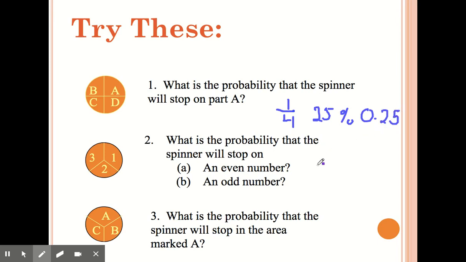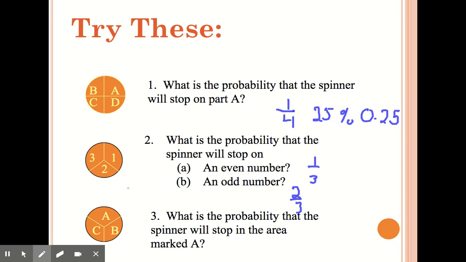What is the probability that the spinner will stop on an even number? What's the probability it'll stop on an odd number? Well, there's only 3 possibilities, 1, 2, and 3. So we know that for both of these, the probability is going to be out of 3. But for an even, there's only one way that can happen, so that would be 1/3. And the probability of getting an odd, that would be 2/3, because there are 2 ways that can happen.